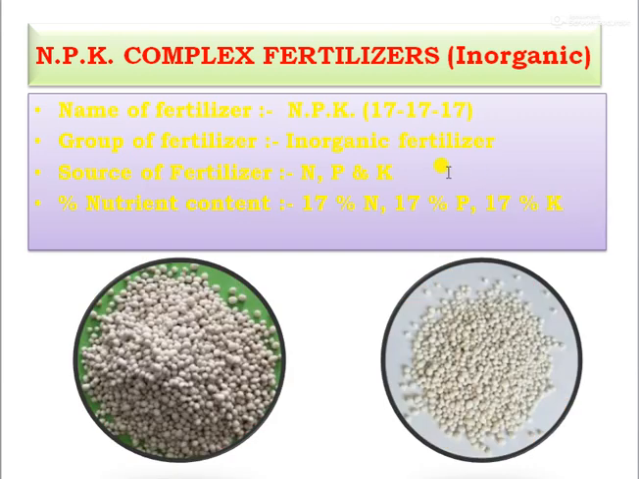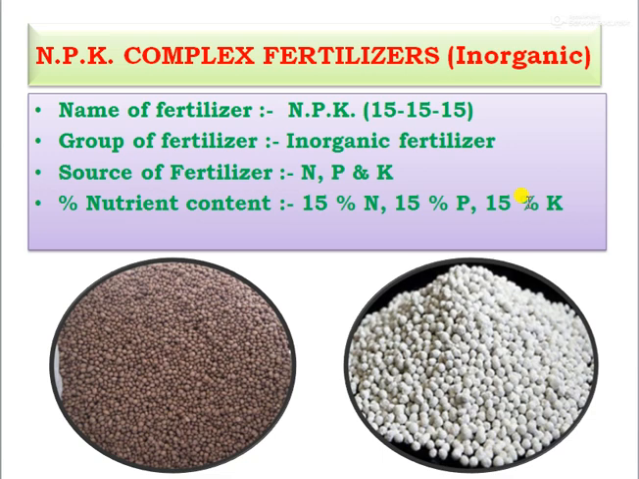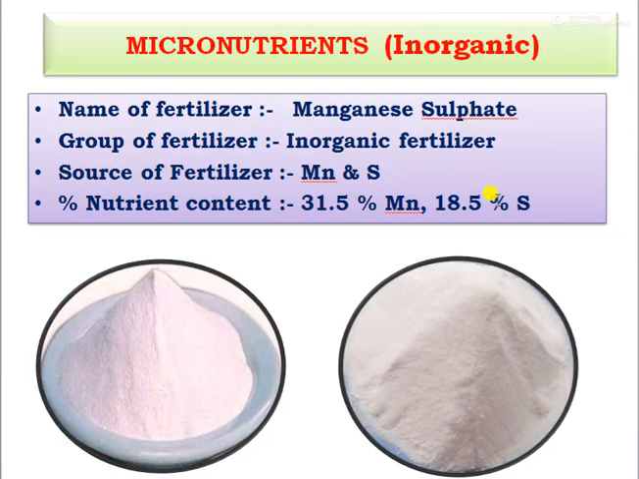Next one is NPK, also graded, 17 17 17. The source of fertilizer is N, P and K, that is 17% N, 17% phosphorus, 17% potassium. Next NPK complex fertilizer, NPK 15-15-15. This is also a graded fertilizer. The source is NPK, and the percentage of nutrient content is 15% nitrogen, 15% phosphorus, and 15% potassium. Then manganese sulfate, this is a micronutrient, also coming under inorganic or chemical fertilizer.